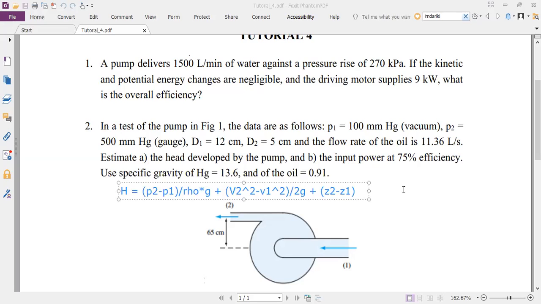Is that clear? Okay, I'll put it like this. If it is 600 mm of mercury, how many mm of water will it be? Can anybody answer that?